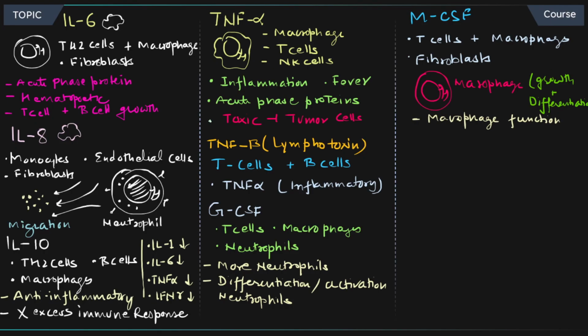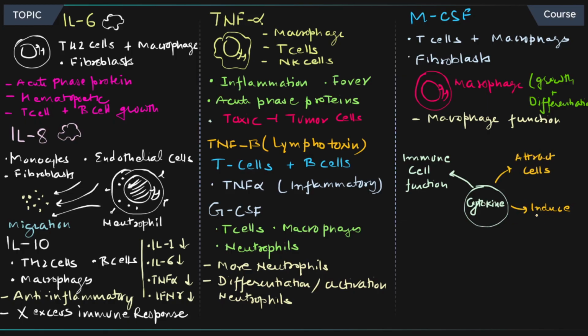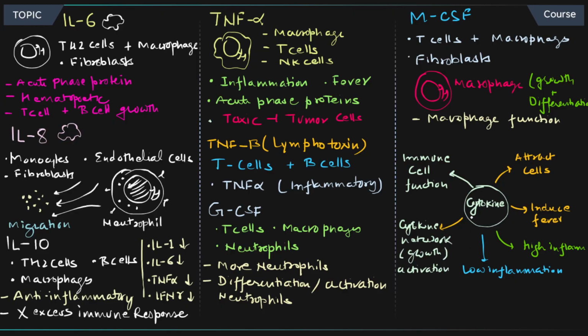Okay, so I think we have covered a lot of different cytokines. Let's understand what the overall role of these cytokines is. Cytokines play a very important role. If we put cytokines in a circle in the center, they are important for immune cell function. They are also important for attracting immune cells to the site of infection. They are important for inducing fever, and also reducing fevers. They are important for inflammation because they can balance it out. So low inflammatory response as well as high inflammatory response is regulated by them. Specifically, the cytokine network is very important for growth and activation of the immune cell. That is what we have covered so far.